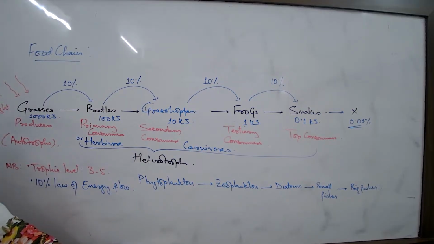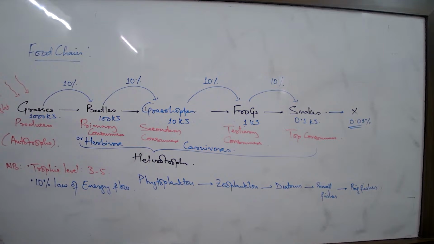So that means a single food chain actually is not existing in nature. There are multiple food chains always existing in nature. So what are those multiple food chains known as? Food web. What is a food web? A network of food chains, where all the food chains are simultaneously working.